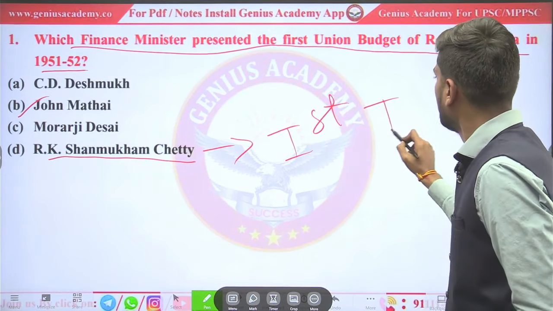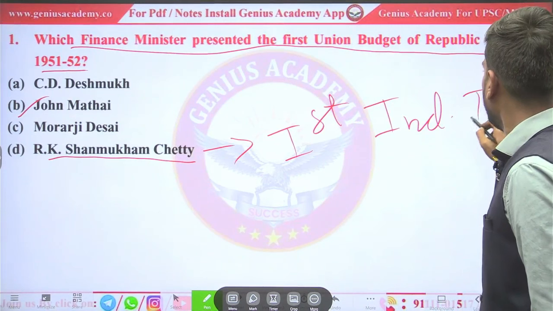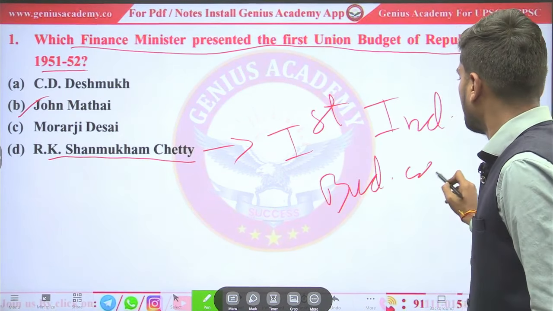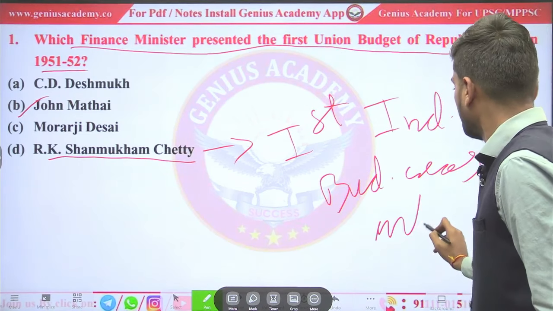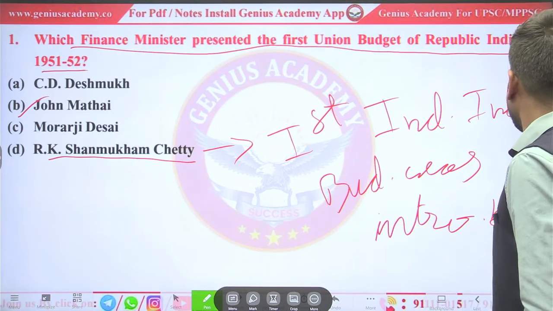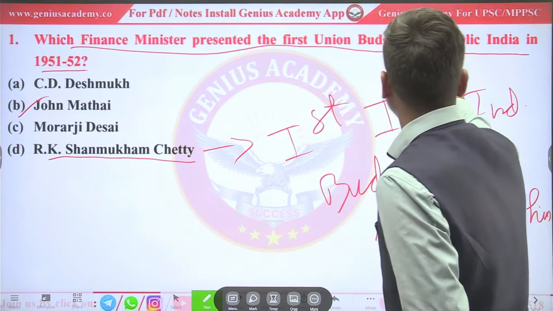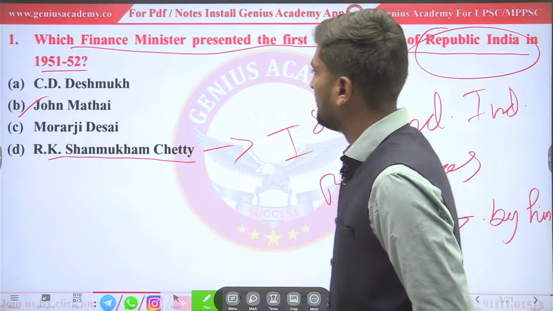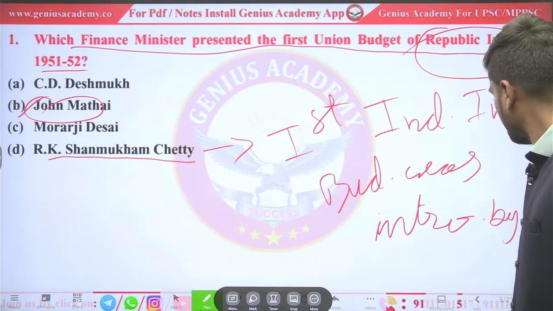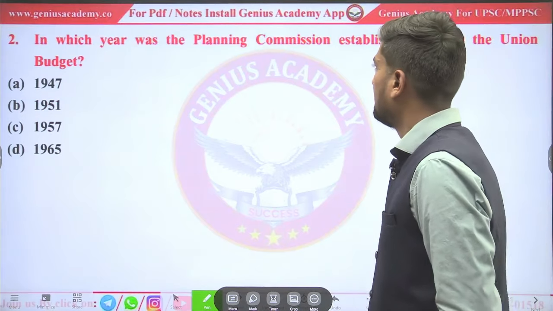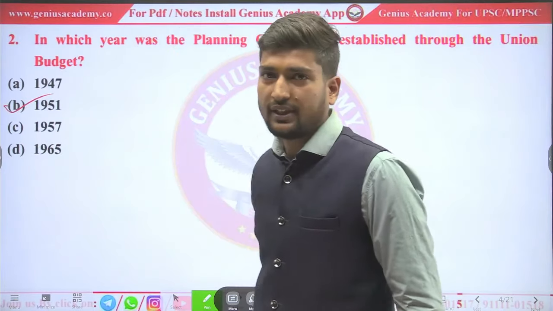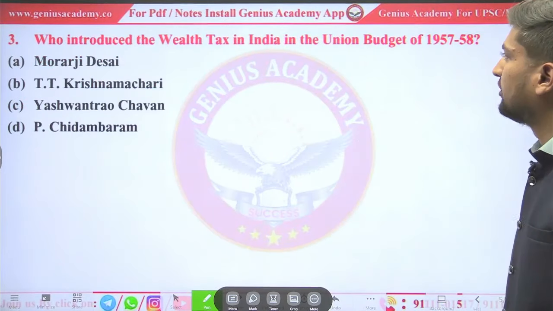The first independent India budget was introduced by him. But here it is talking about Republic India. So it's John Mathai. In which year was the Planning Commission established through the Union Budget? It's in 1951. So let's look at the next question.